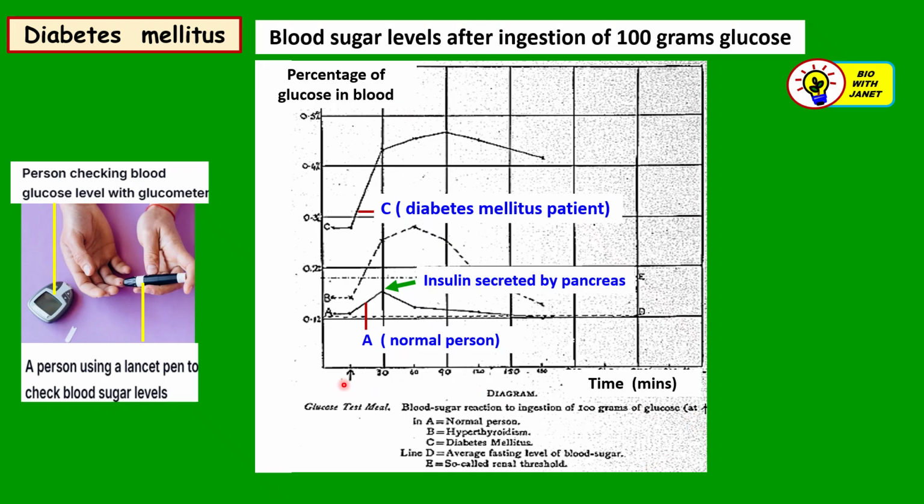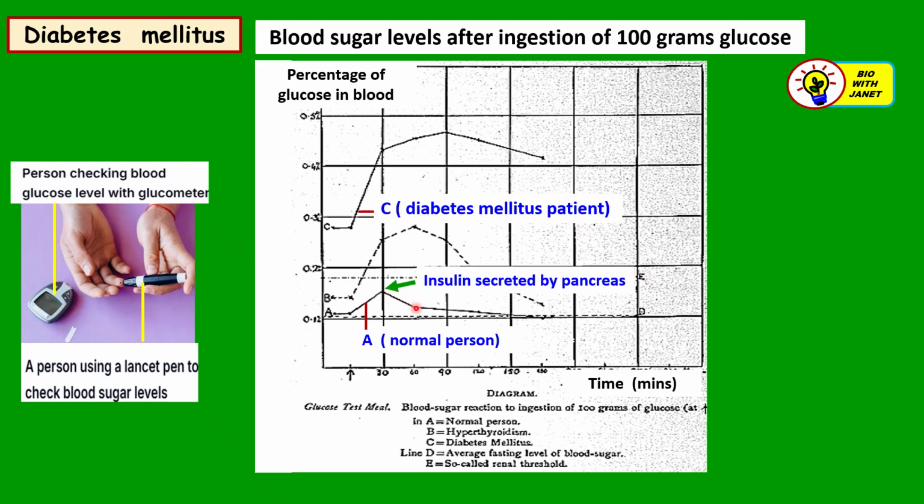The glucose meal is taken at this point here in time. Starting from this point, you can see for a normal person, the blood glucose level starts to rise as the glucose is absorbed into the blood. But after 30 minutes, the pancreas is stimulated to release insulin, and the insulin will convert the excess blood glucose to glycogen.